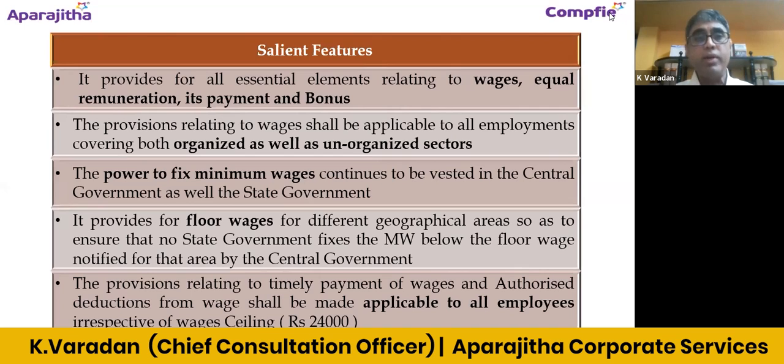And of course, now the unorganized sector is also coming in. People say that there are around 50 crore workers in our country, of which only 10% are in the organized sector, which means roughly 5 crores. So 45 crores are in the unorganized sector. But not many of these people are covered or getting the benefits under the existing labor legislations.